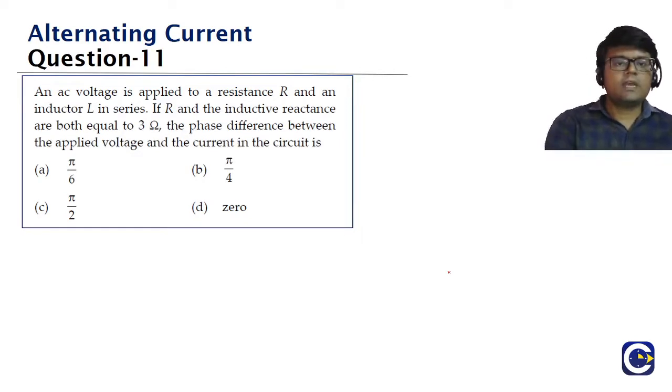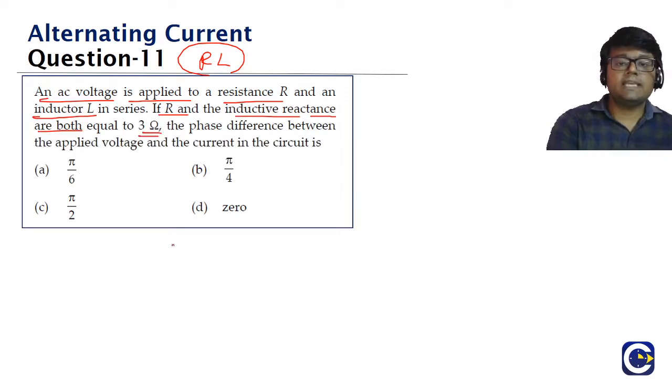Okay, look at the 11th question, guys. An AC voltage is applied to a resistance R and inductor L in series. Means this is an RL series circuit. If R and the inductive reactance are both equal to 3 ohms, means R value is 3 ohms, and XL value is also 3 ohms.